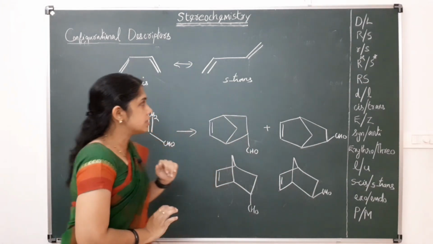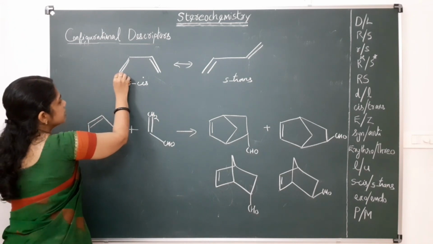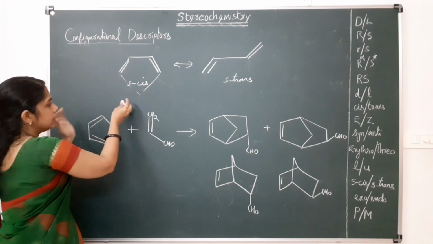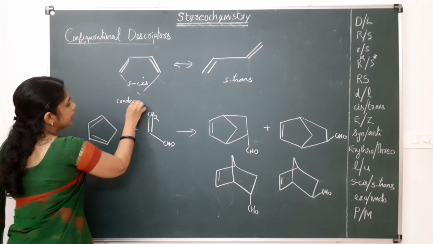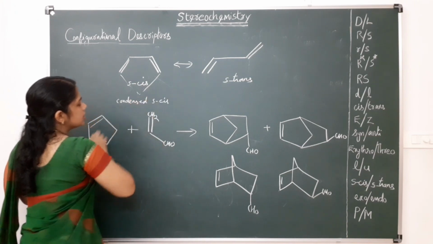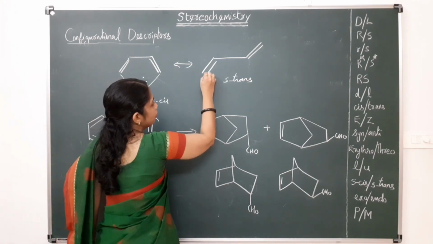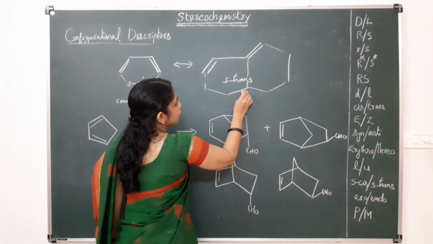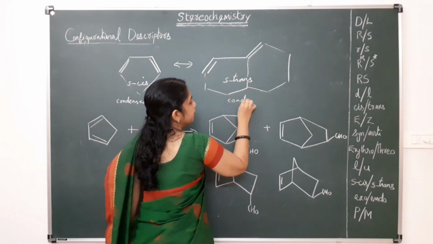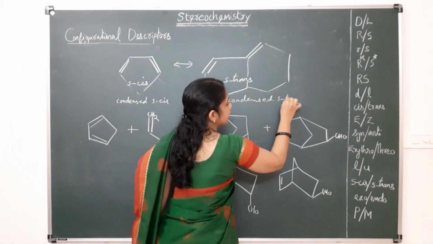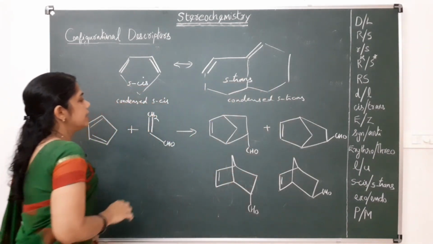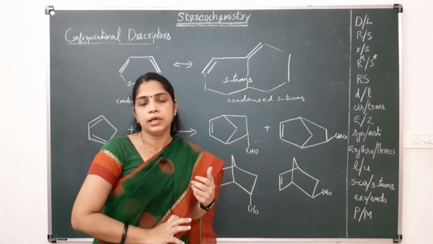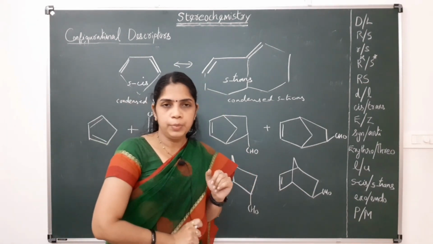a condensed system. If we make it a condensed system like this, it becomes cyclopentadiene. Now it is called condensed S cis. Similarly, we can also make it like this, so now it becomes a condensed S trans system. This condensed S cis and condensed S trans cannot easily interconvert, and they are stable isomers.